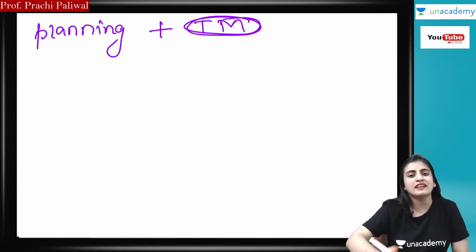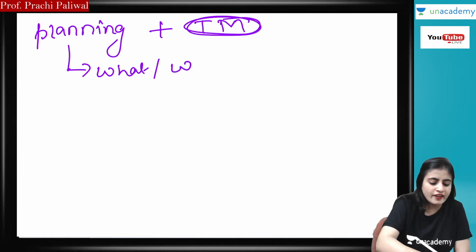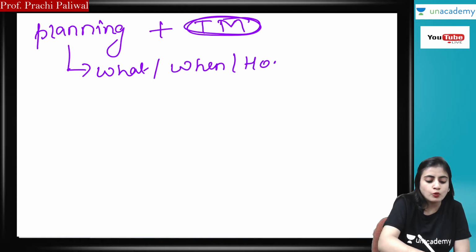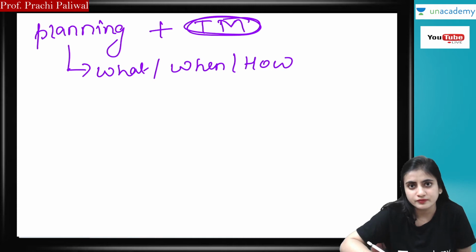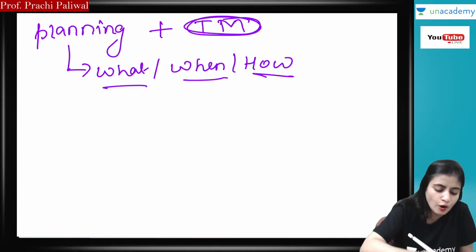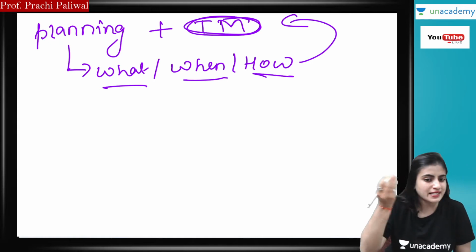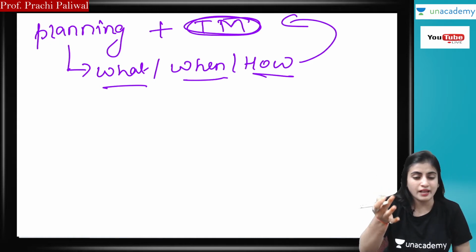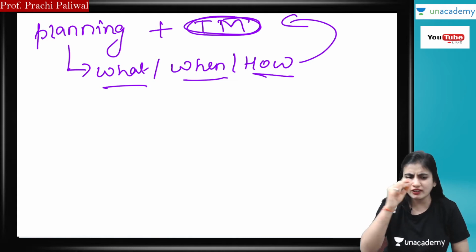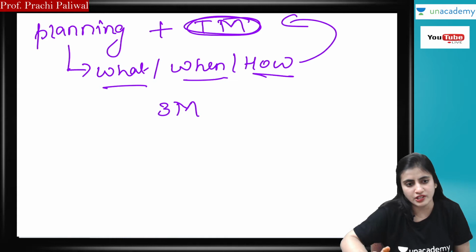In planning, what you have to do is plan what, when, and how, according to the time you have. You have September, October, and November, and some days of December also. So we will take only 3 months, and you have 3 months for preparing for CA foundation, guys.